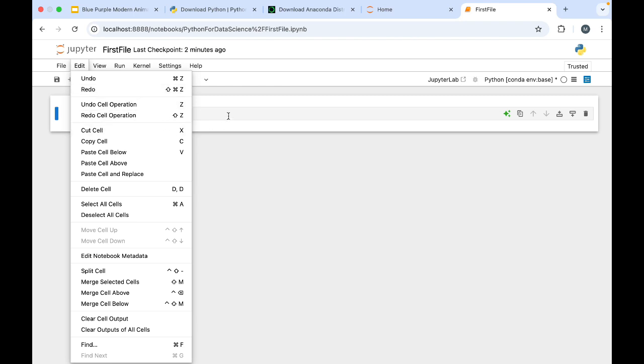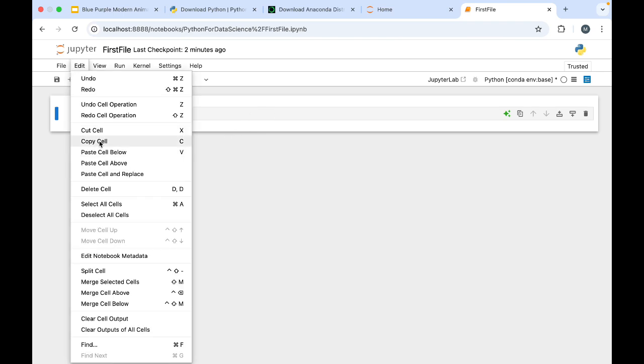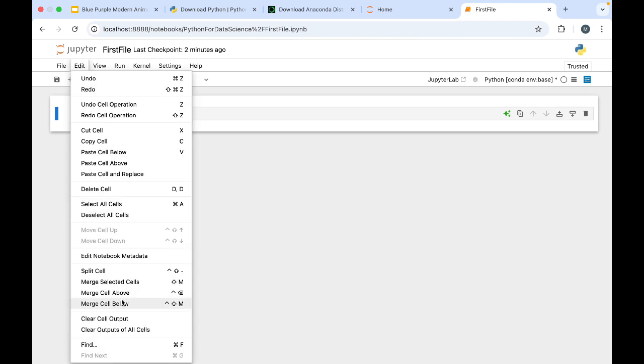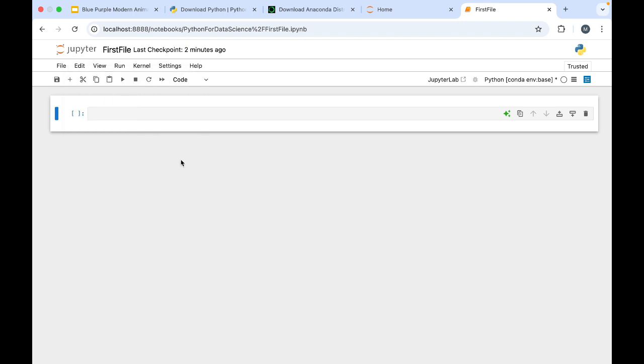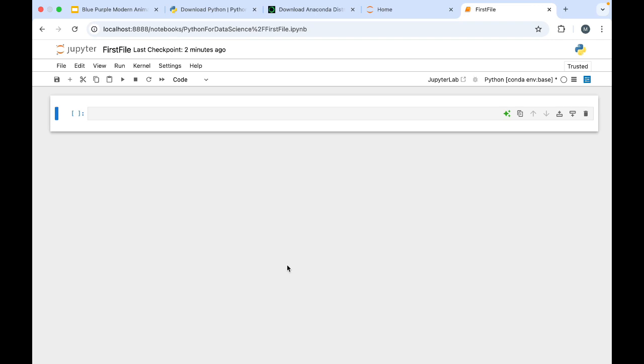If you want to cut, this is known as a cell. Okay, this thing is known as a cell. So if you want to cut the cell, copy the cell, paste the cell below, paste cell above, shortcuts are also present over here. Paste cell and replace, delete, select, deselect, if you want to do those things, they are present in this Edit also. Anything that is related to a cell, we can edit it in this Edit section. Okay, if you want to find, and the rest of the things are present over here. In this View, file browser, open Jupyter Lab, and all these things are present. How we are going to use most of the things which are being used, we will understand those one by one when we start coding in this.